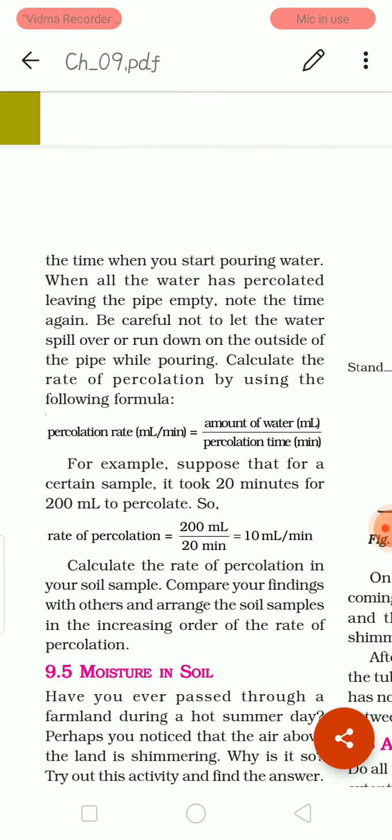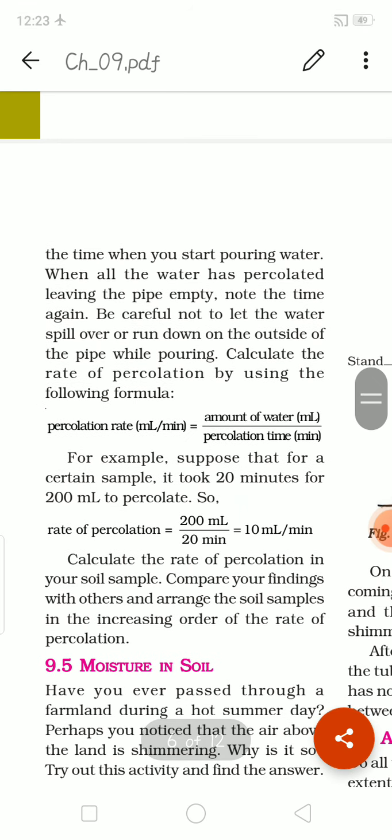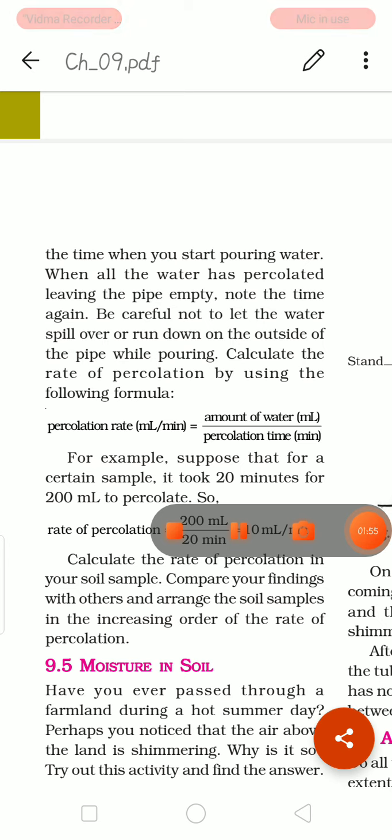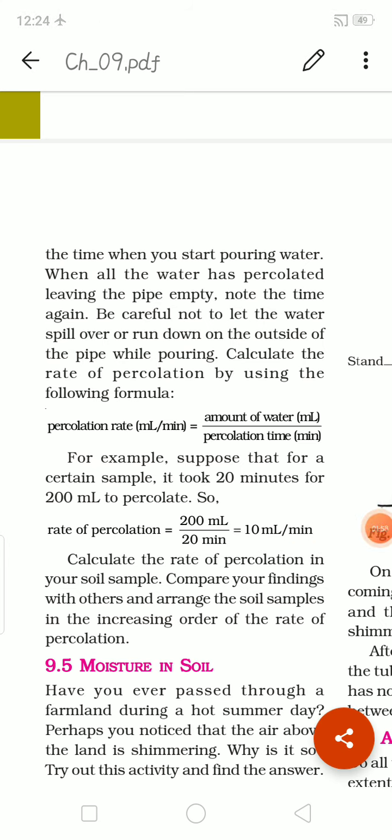So here, percolation rate equals the amount of water divided by percolation time. We have inputs: the amount of water is 200 ml and the percolation time is 20 minutes. So the rate of percolation equals 200 divided by 20, that is 10 ml per minute. So per minute the water has percolated 10 ml. Clear? Percolated means absorbing, how soon it is absorbing. Per minute, how much liquid is absorbed, that is the rate of percolation.